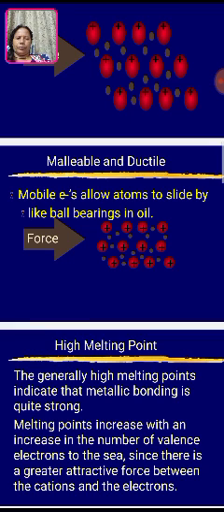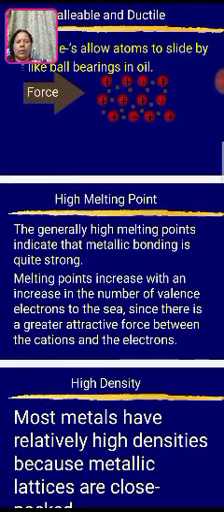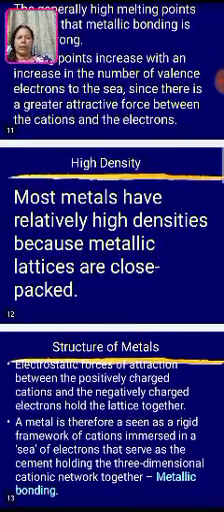Mobile electrons allow atoms to slide past like ball bearings in oil, and the force is passed along. Metallic bonds show a high melting point. The generally high melting points indicate that metallic bonding is quite strong. Melting points increase with an increase in the number of valence electrons, since there is a greater attractive force between the cations and the electrons in the metals.